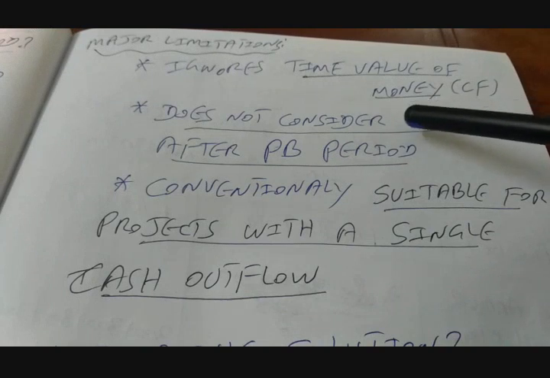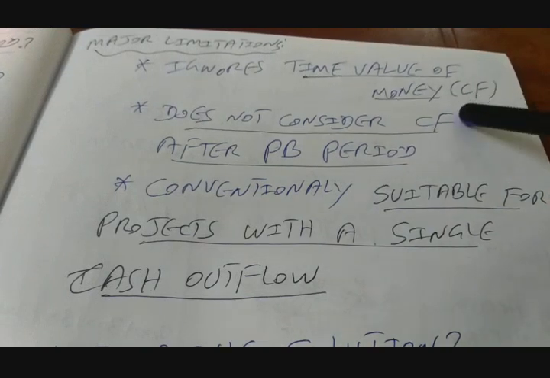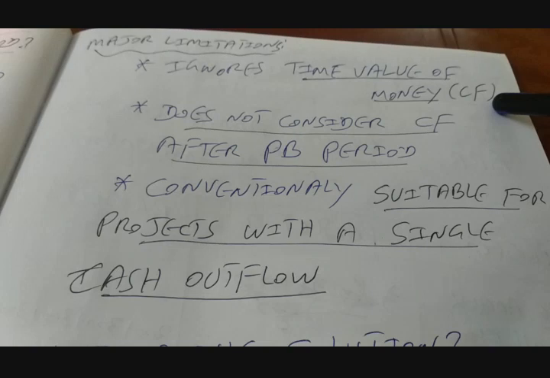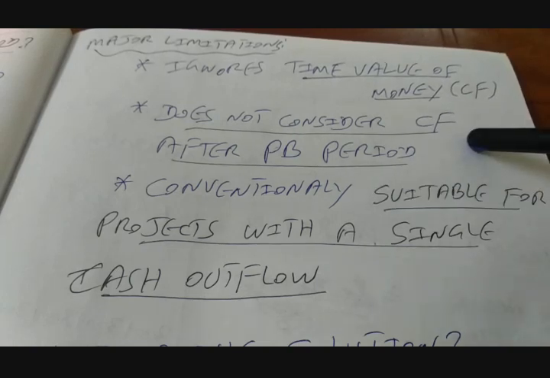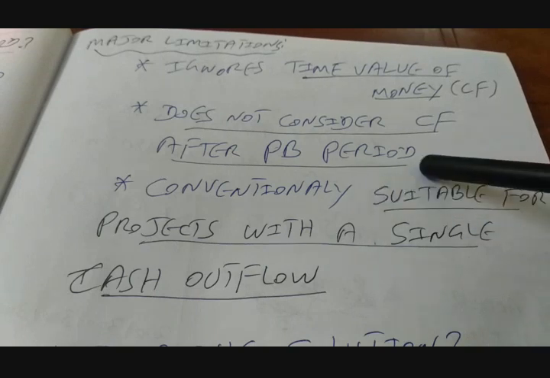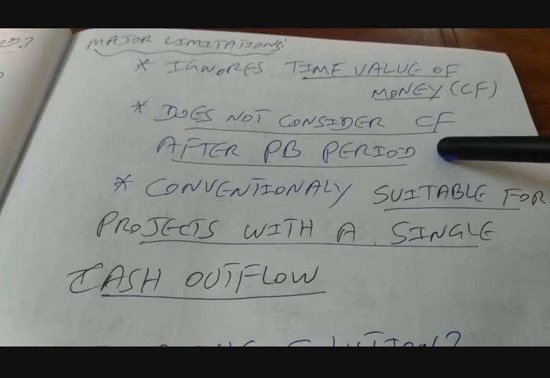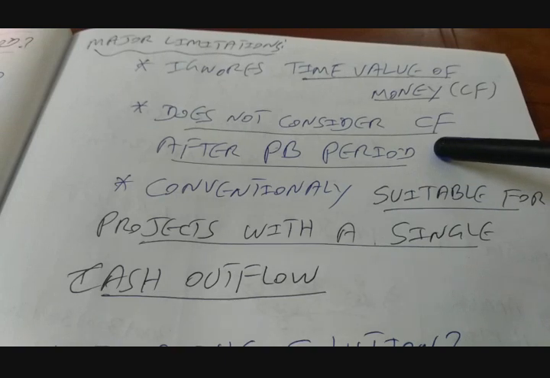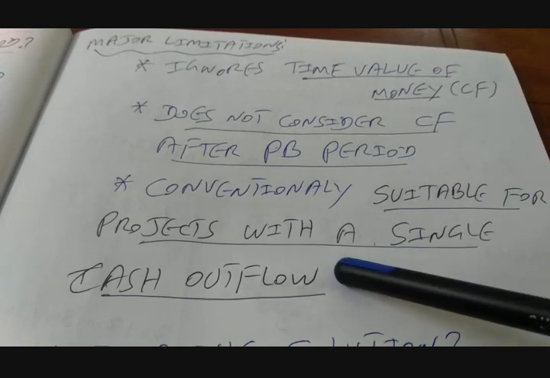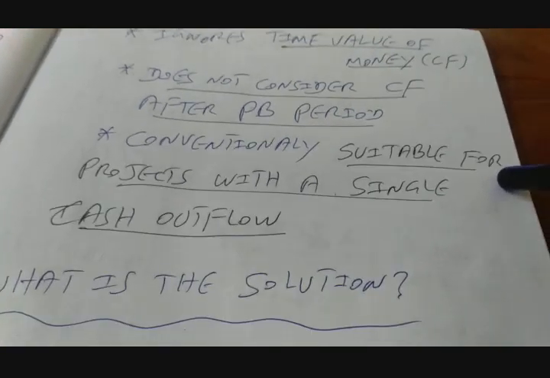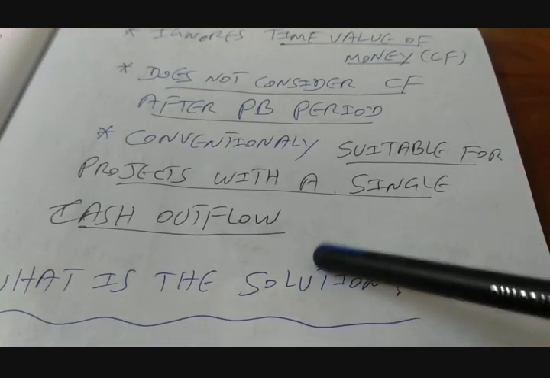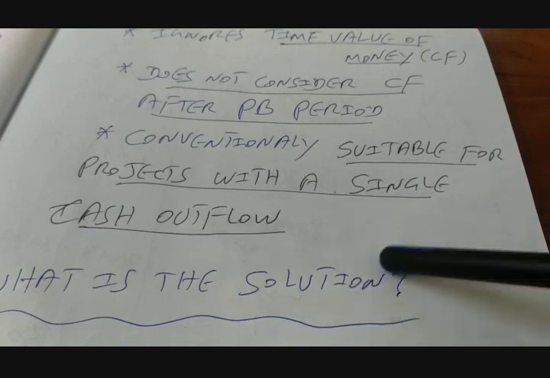So let's come to the summary of payback period. The problem of payback period is that it ignores the time value of cash flow, because we are taking the absolute amount of cash flows. The second thing is it does not consider cash flow after the payback period. For example, in project 3, we are getting payback in 3.33 years, but the life of the project is 5 years. So what happens after 3.33 years we are not looking at. And the last one is that conventionally it is suitable for projects with a single cash outflow.